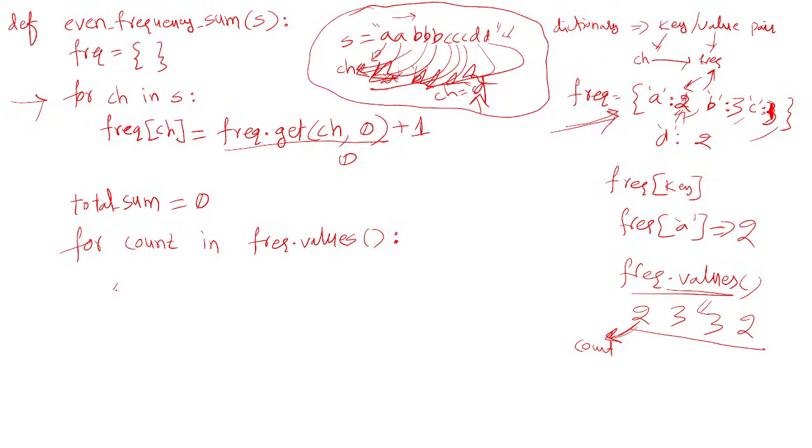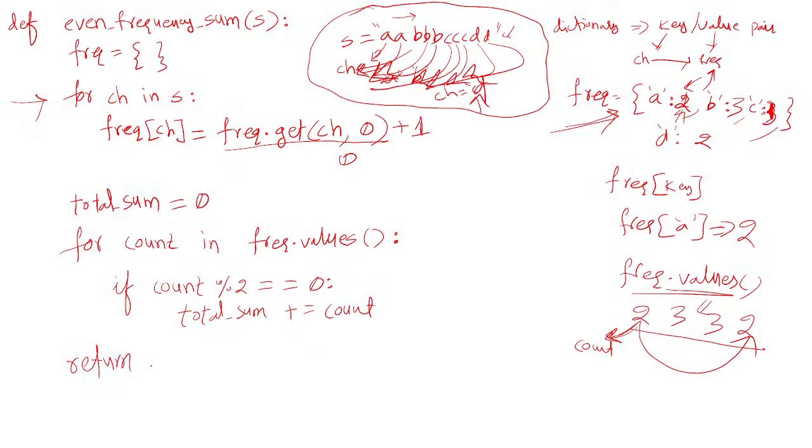That's it. You can just say if count mod 2 is equal to 0, then add it to the total sum. So total sum plus equals count. Like this you add only those even numbers. 2 plus 2 will be added, then 4 it contains. Now after coming out from the loop, you return the total sum. That's it. This is more Pythonic,